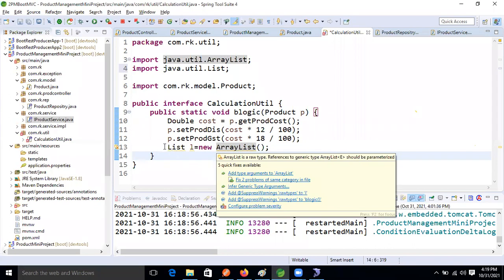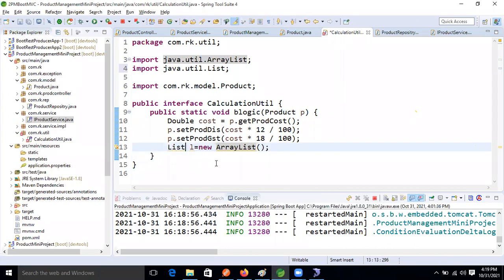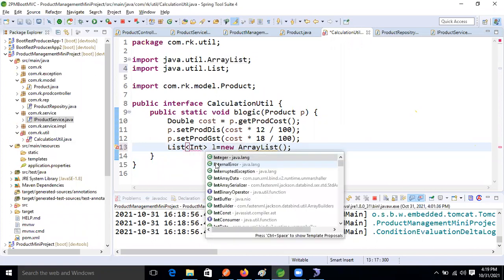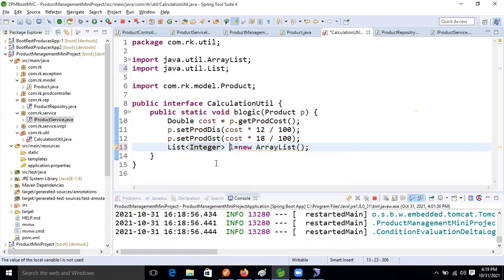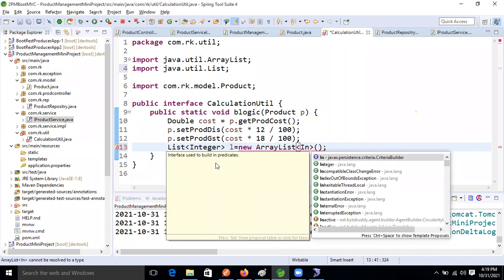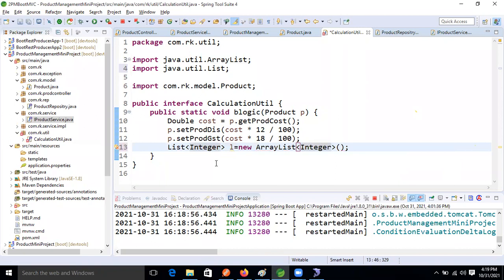So to avoid this warning, what are we doing now? If we specify the generic type, then this warning will be gone, guys. See this. Yes, Ravi, that warning is not there. See, the warning is not there on the list and ArrayList. Okay, no issue. Here take L1. Leave it, don't bother about the reference.